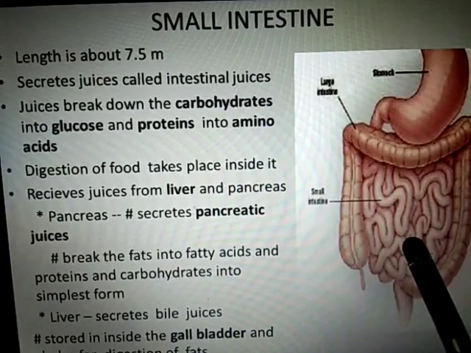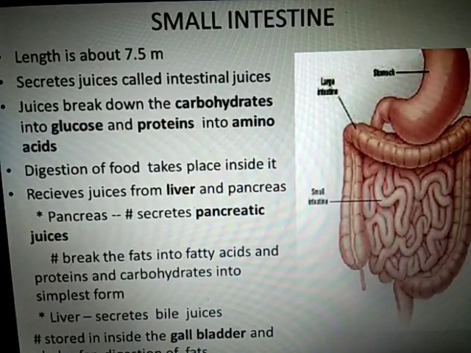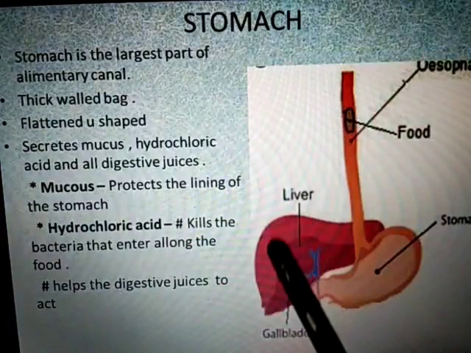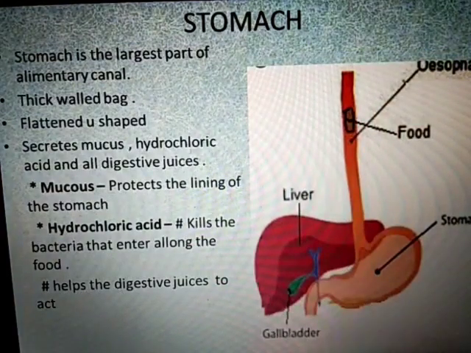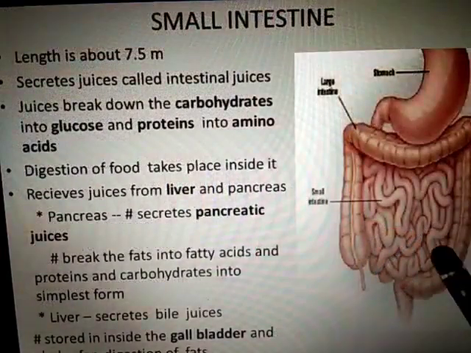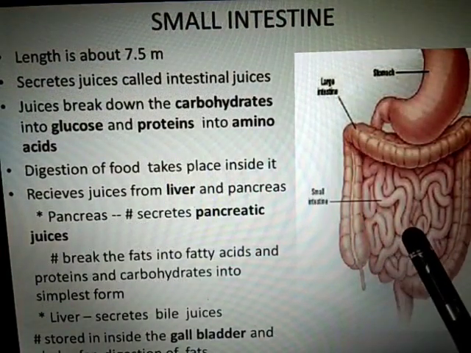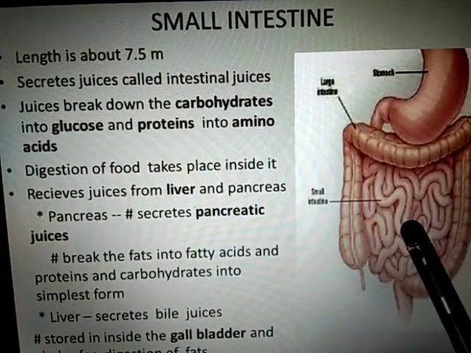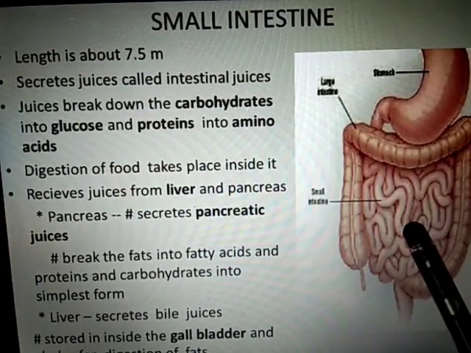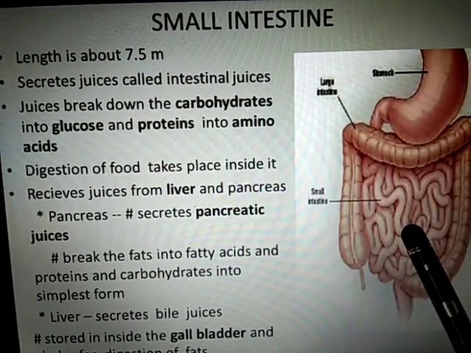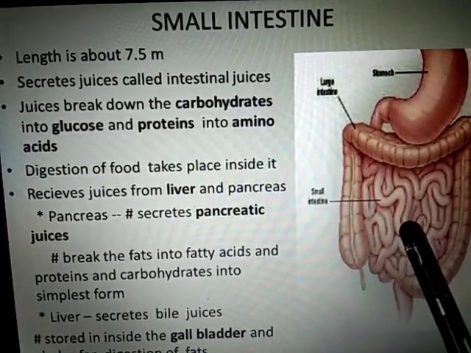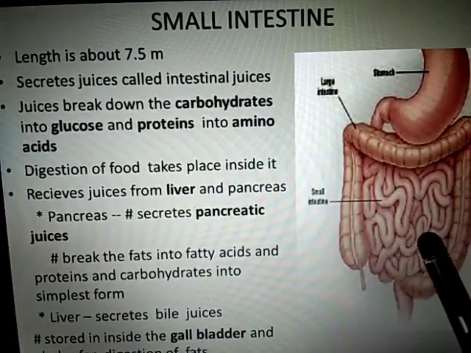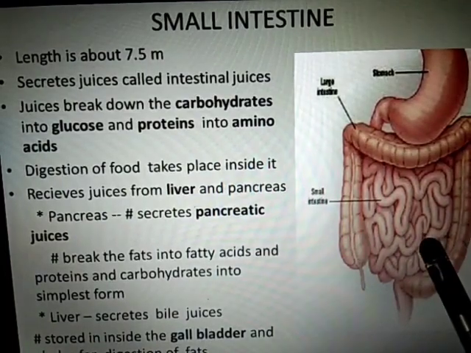Now it also receives juices from the liver and pancreas. Here is the liver and pancreas. The pancreas secretes pancreatic juices. What is the function of pancreatic juices? These juices break the fats into fatty acids.